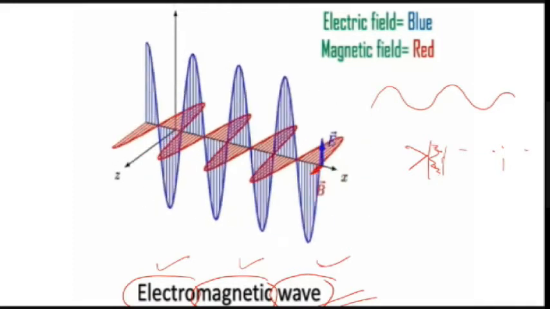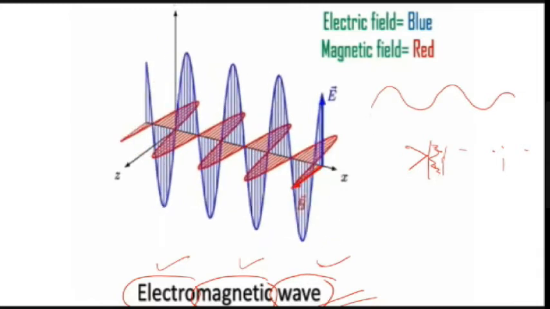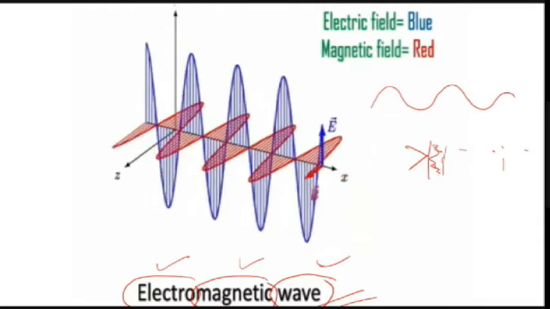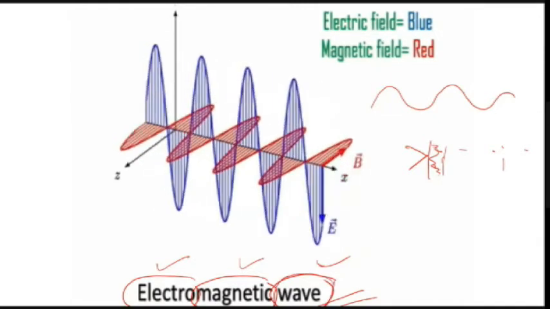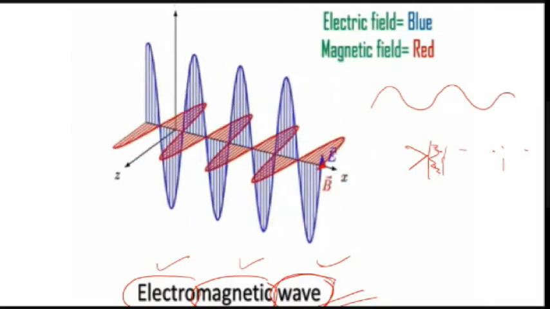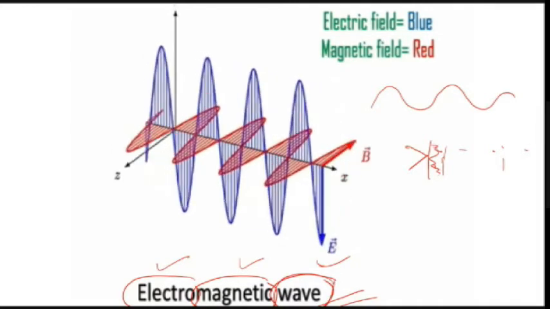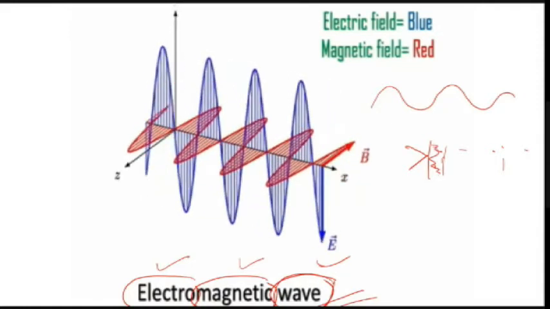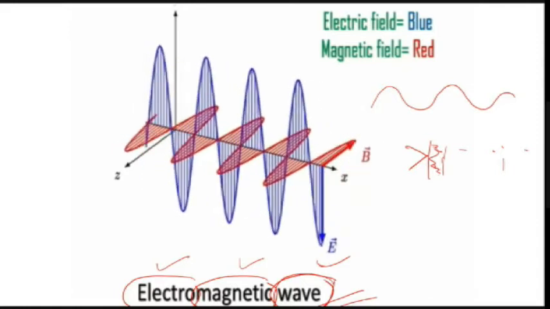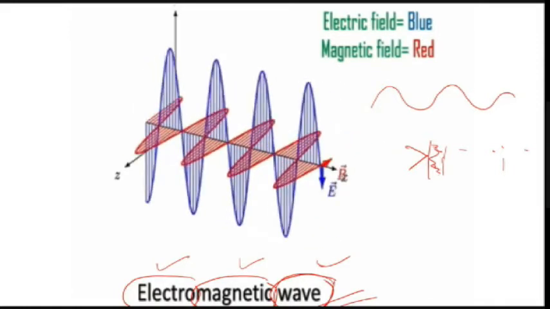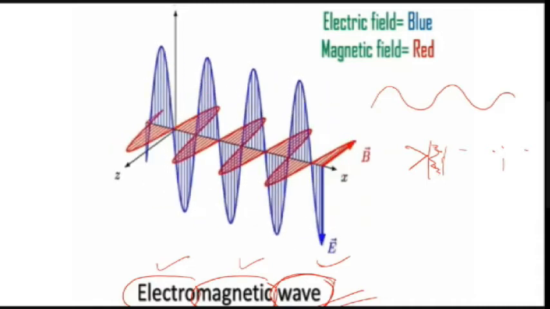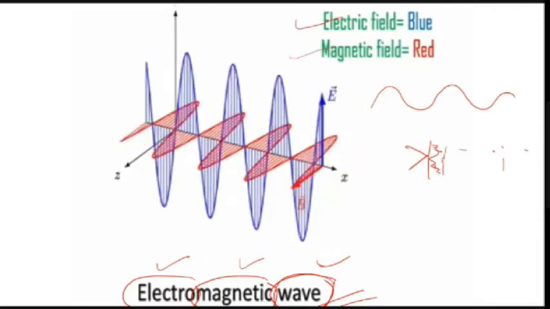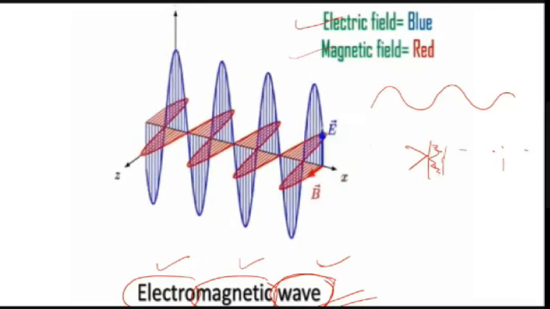Whenever a physical quantity oscillates in a particular manner, a disturbance travels from one point to another. In the same way, this is a wave, so some physical quantity should oscillate. But in the case of electromagnetic waves, two quantities are oscillating. From this animation itself, you can see there are two quantities oscillating. We'll see why. The quantities vibrating are the electric field and the magnetic field. So first we will see what an electromagnetic wave is.